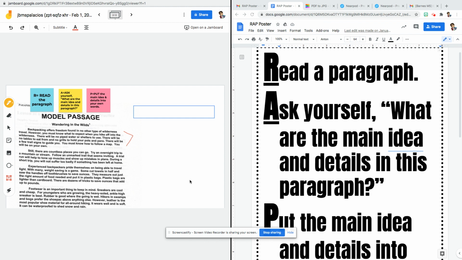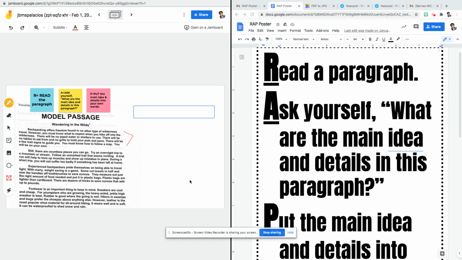Backpacking offers freedom found in no other type of wilderness travel. However, you must know what to expect when you hike off into the wilderness. There will be no piped water or shelter to use. There will be no tables to eat from and no grills to hold your pots and pans. There will be few trail signs to guide you. You must know how to follow a map. You will be on your own.